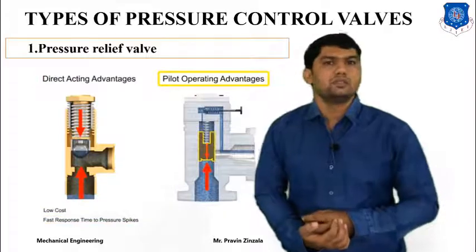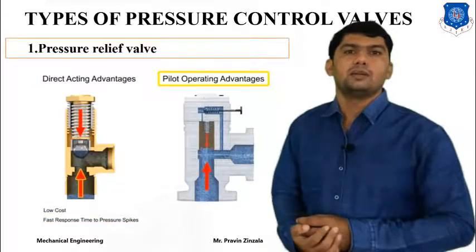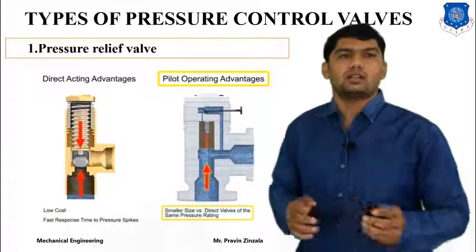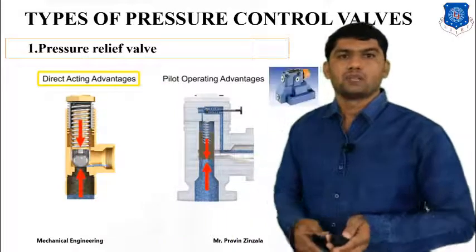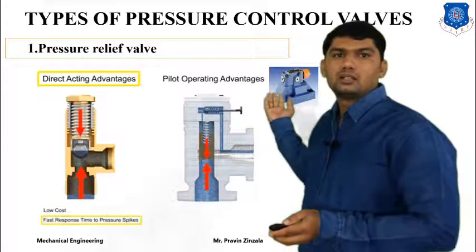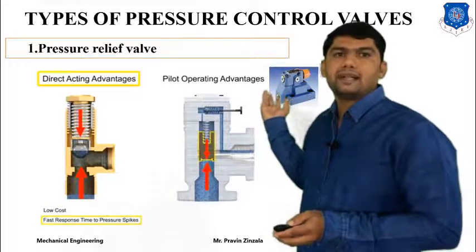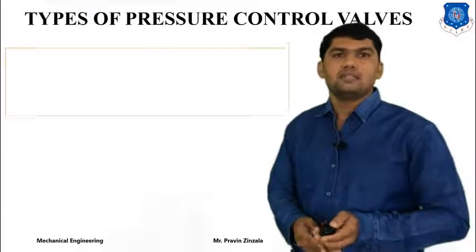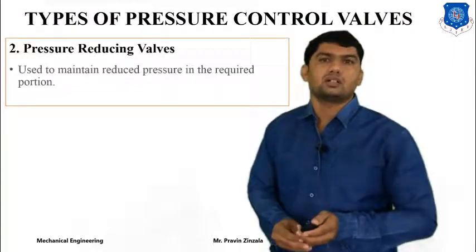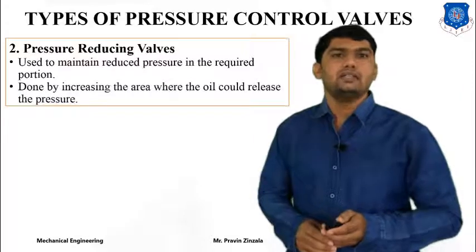So that is the difference within the pressure relief valve: it is either direct operation, or we can operate by utilization of pilot operation. This is the practical symbol, or practical model, of the pilot operated valve. Now we will discuss the second type of pressure control valve. It is called the pressure reducing valve.